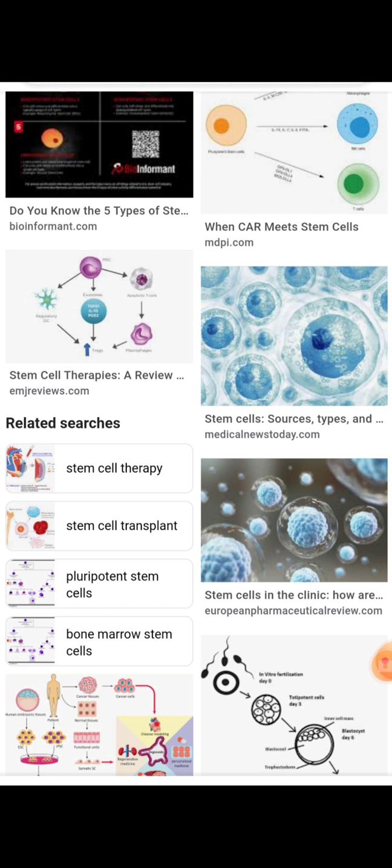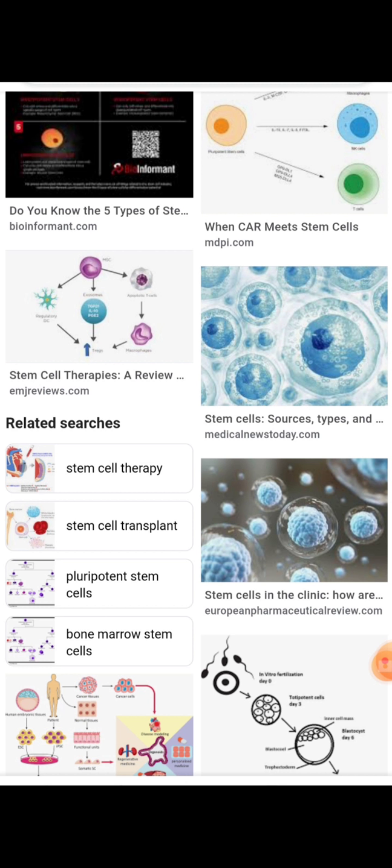Stem cells are of two types. They are embryonic stem cells and adult stem cells. These embryonic stem cells are very useful in repairing embryonic disorders.